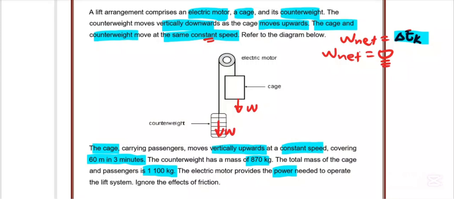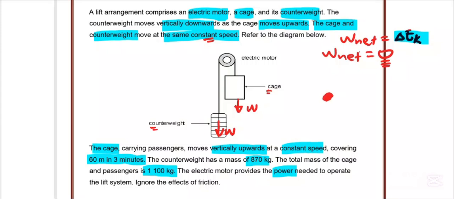Remember, they say they move at constant speed. So we can separate this into two objects, a cage and a counterweight, each with its own free body diagram.